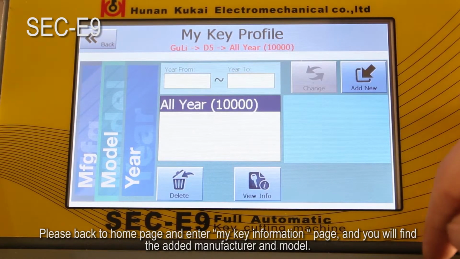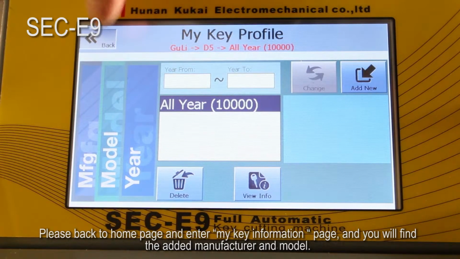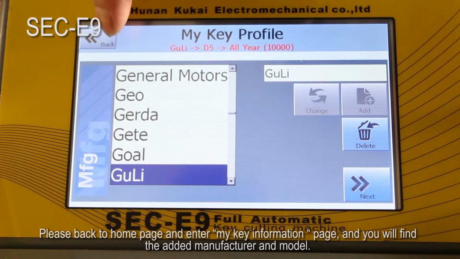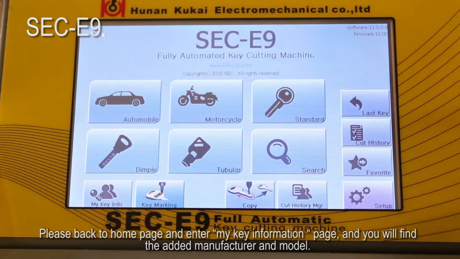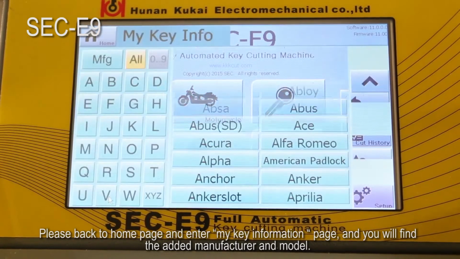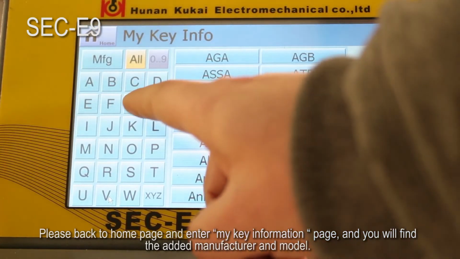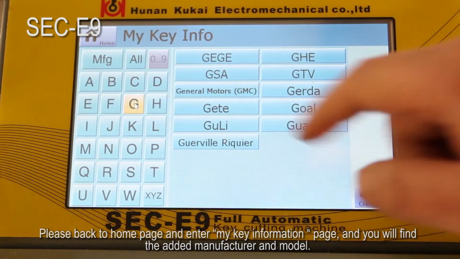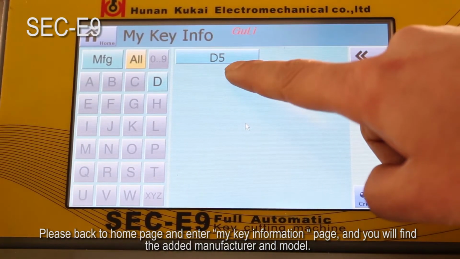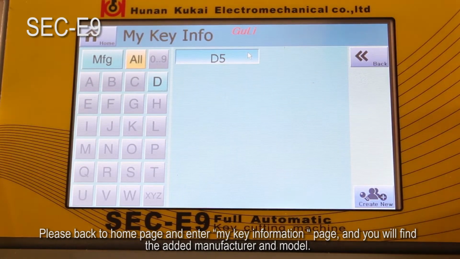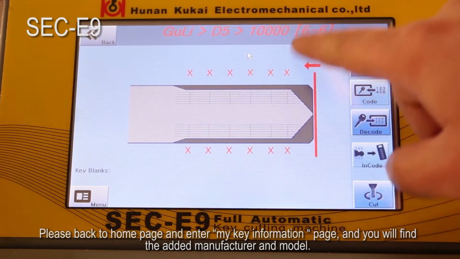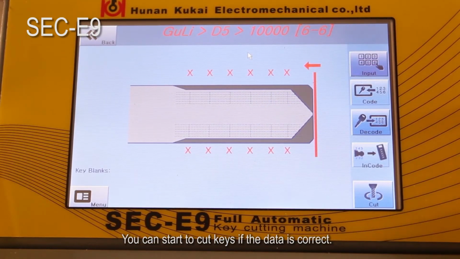Please back to home page and enter My Key Information page, and you will find the added manufacturer and model. You can start to cut keys if the data is correct.